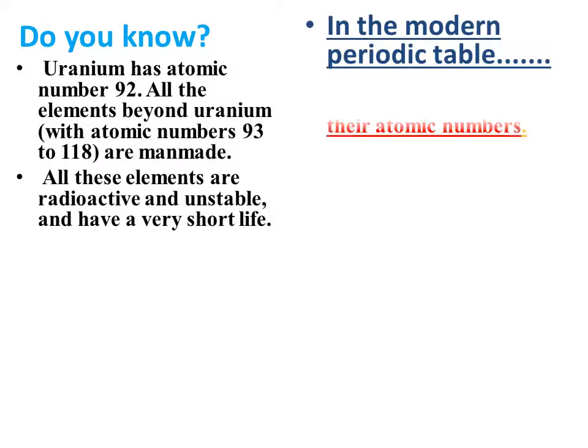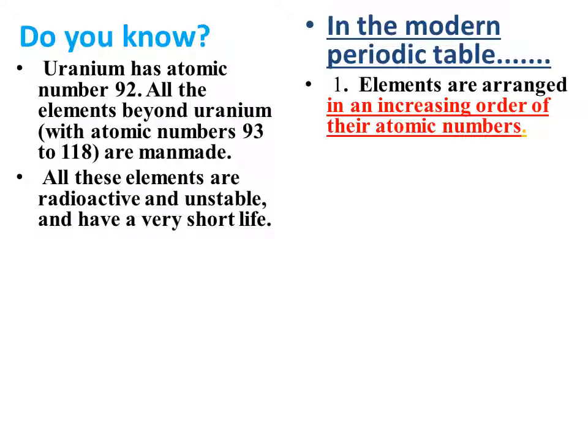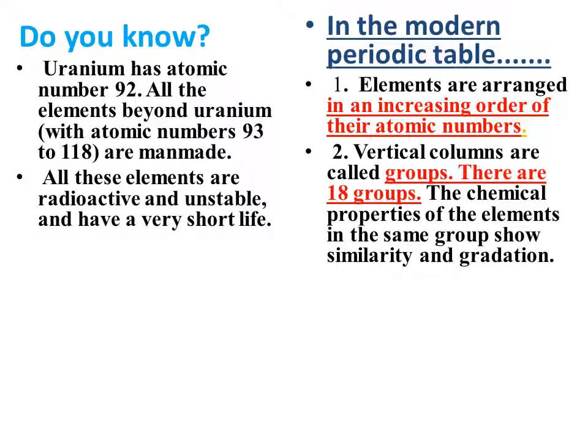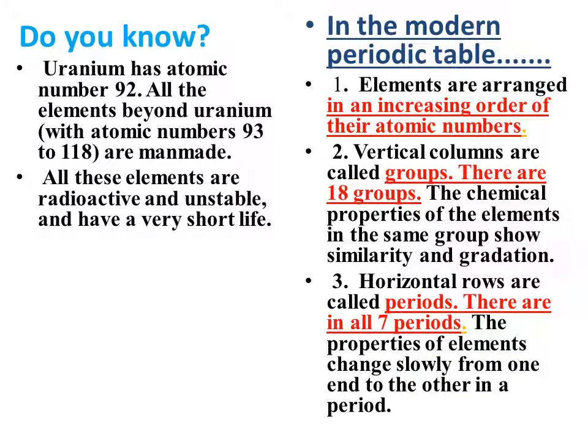In the periodic table, elements are arranged in increasing order of their atomic numbers. Vertical columns are called groups. There are 18 groups. The chemical properties of the elements in the same group show similarity and gradation. Horizontal rows are called periods. There are in all 7 periods. The properties of elements change slowly from one end to the other end in a period.